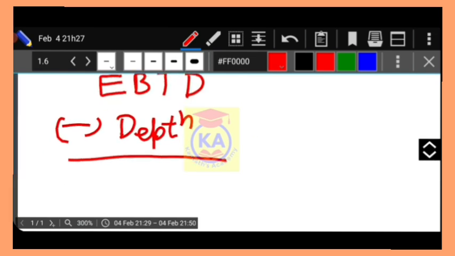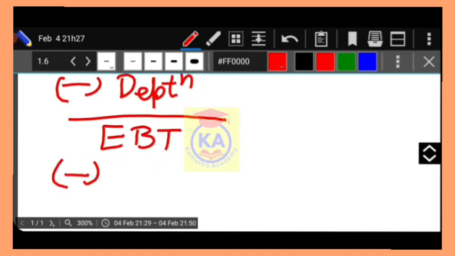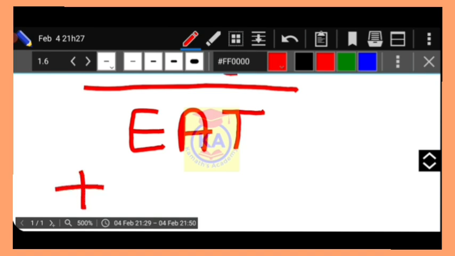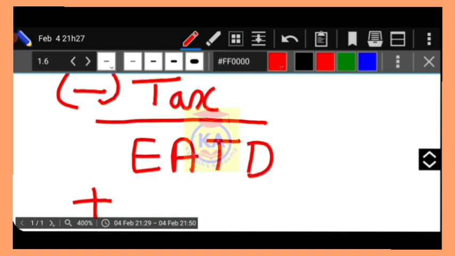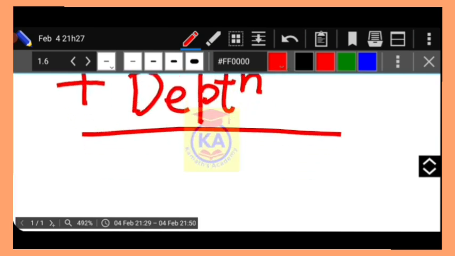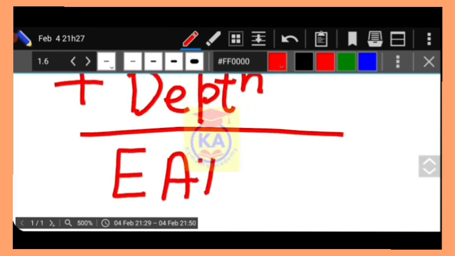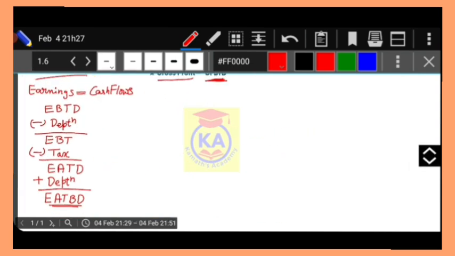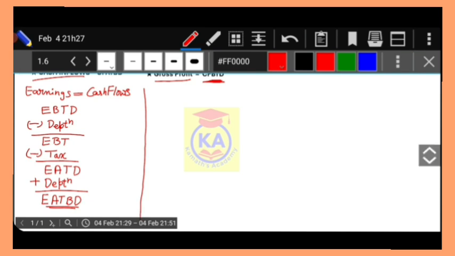Now what will be the answer? Earnings before tax, right? Now we have to deduct the tax value. You will get EAT, earnings after tax. Now the most important step, you have to add depreciation, EATD, earnings after tax and depreciation. Now we have to add depreciation. While adding depreciation, you will get earnings after tax before depreciation. So this will be the format, and use earnings in place of cash flows.